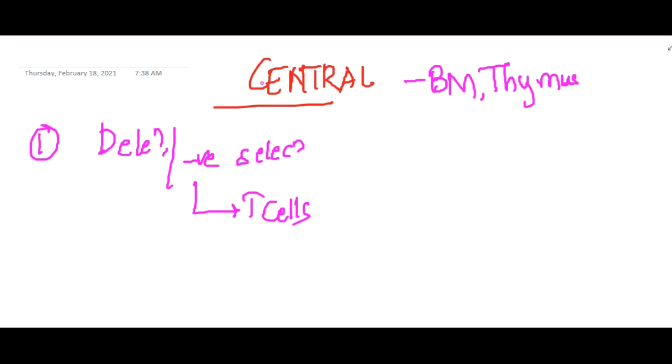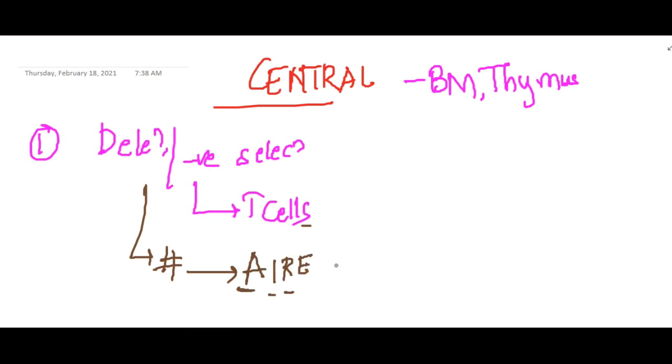In this, all those autoimmune cells, which are reactive against our own body, are deleted or removed from the circulation in the bone marrow and thymus itself. If there is any defect in this central deletion, it can occur due to the AIRE gene, that is the autoimmune regulator gene.